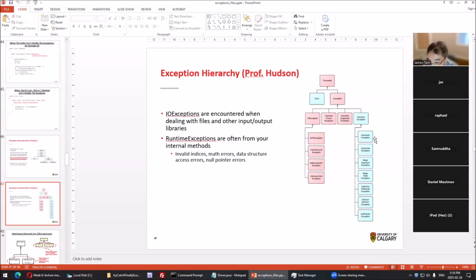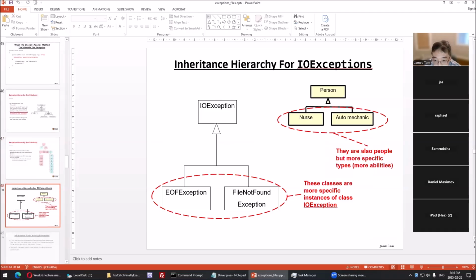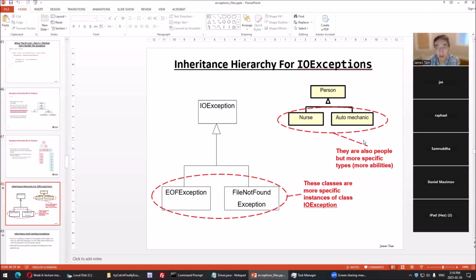And then the runtime exceptions, these are ones that you shouldn't catch, where we've got arithmetic, division by 0. These are the runtime ones that we shouldn't catch. The hierarchy communicates the ones that we should catch versus not catch. This is the key part because you will need to know this when you have file IO.